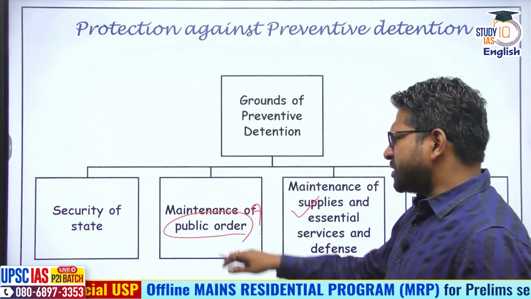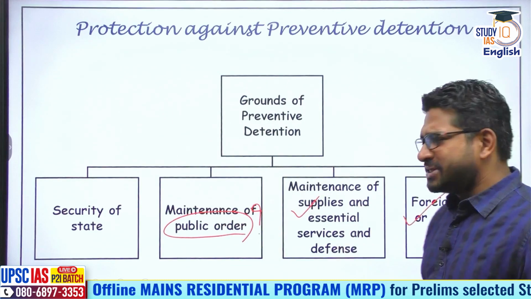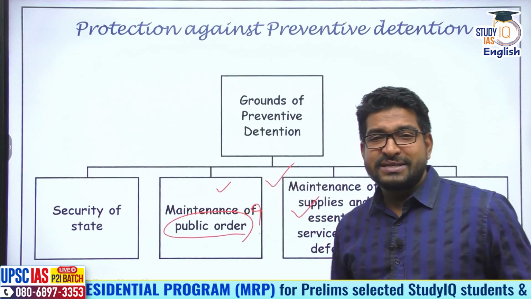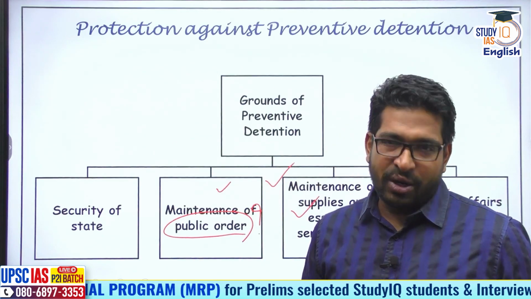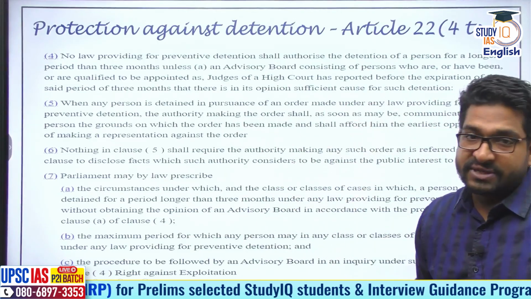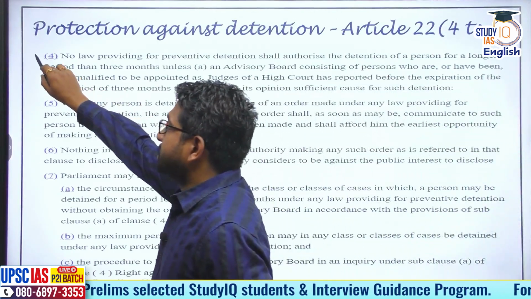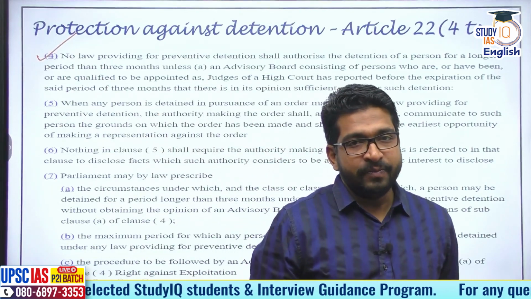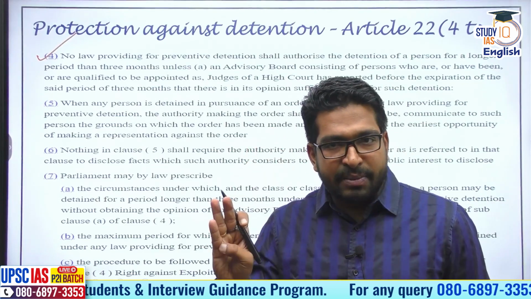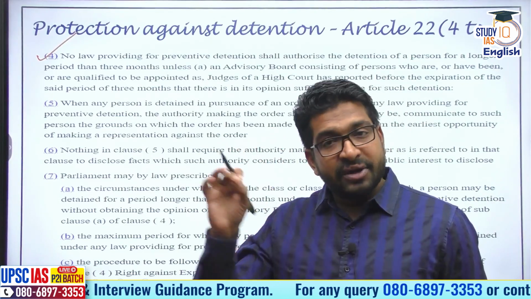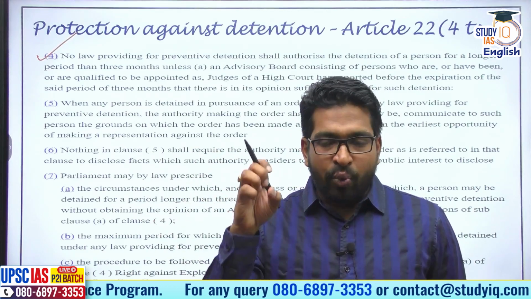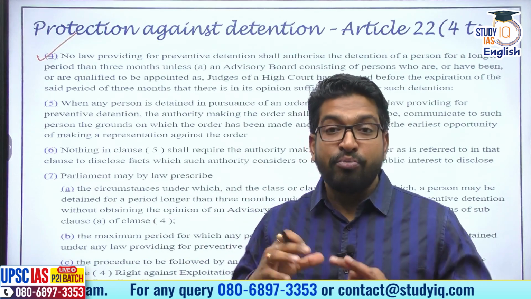And the most misused clause would be public order and this essential supplies as well, maintenance of supplies and essentials, etc. So under these two clauses, states misuse these powers a lot. Apart from this, there are certain protective clauses mentioned under Article 22 itself, especially protection under Article 22 subclause 4. It states that if anybody or any law in India, be it a union parliament law or the state law connected with preventive detention, any such law which allows for preventive detention, one cannot hold or arrest a person more than 3 months.